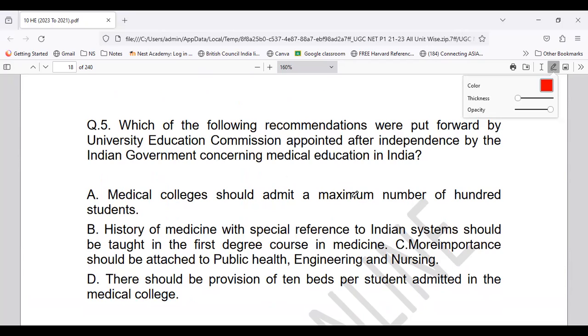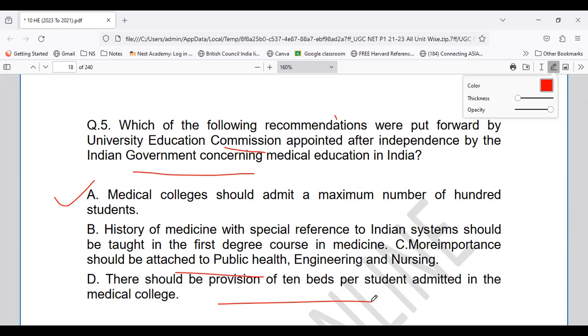The options they have given are: medical colleges should admit a maximum number of 100 students; history of medicine with special reference to the Indian system; importance should be attached to public health; and there should be provision of beds. So what are the concerns with respect to medical education in India?